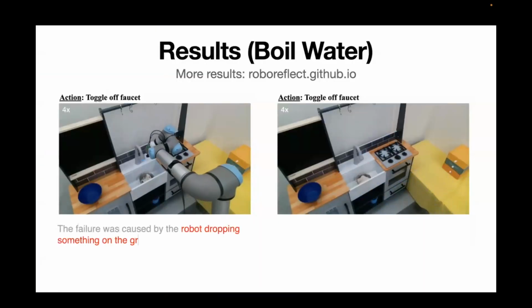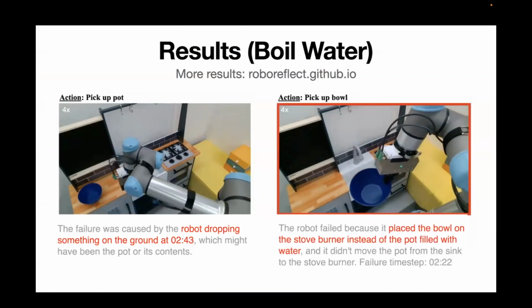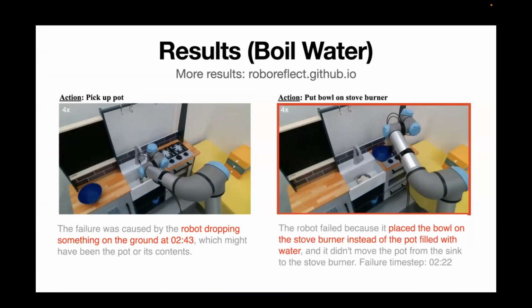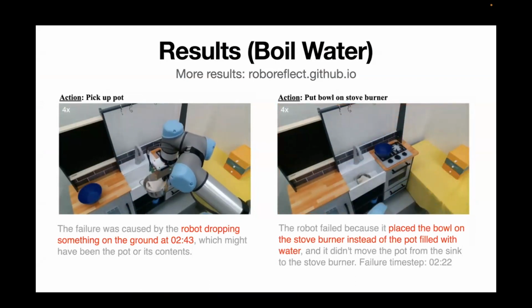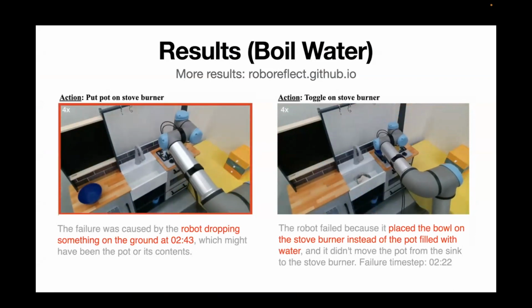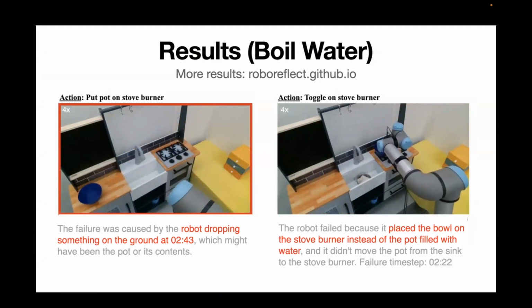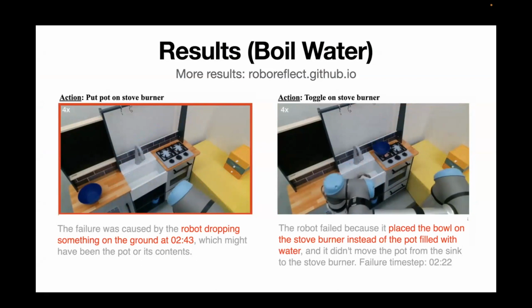So here is a particular example in the dataset. Here the robot is doing the same task, which is boiling the water, but it failed in different aspects. In the first example, the robot failed to boil the water because it dropped the pot at some point. And in the second case, the robot failed to perform this task because it placed the wrong bowl on the stove. The text I'm showing here is generated by the framework, and it expands the failure type and also localizes the time steps of where the failure happened.